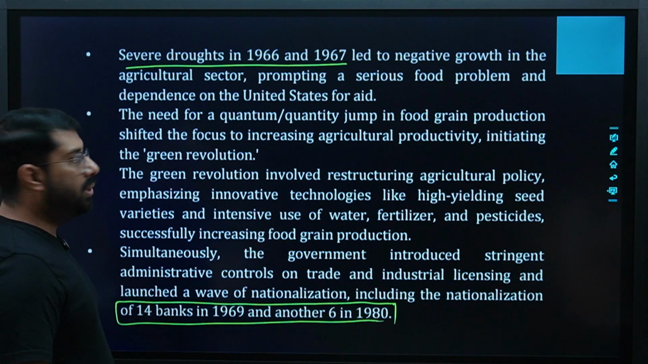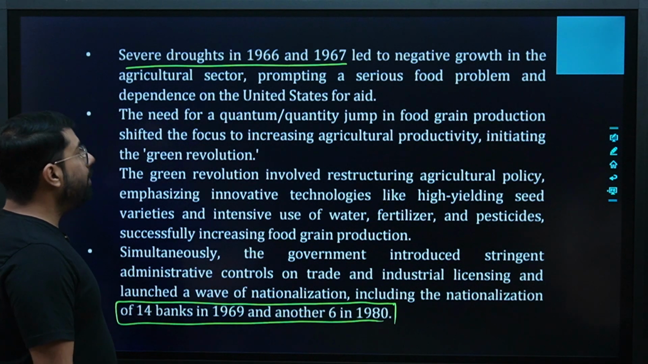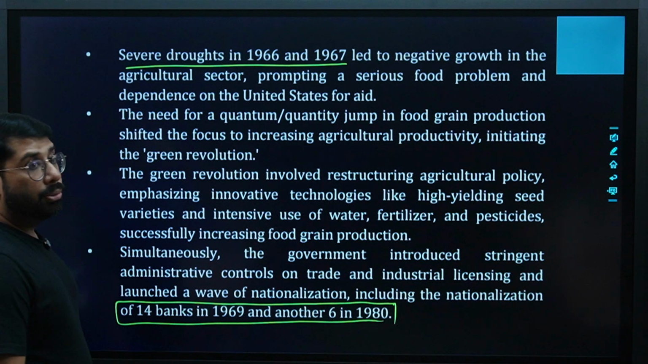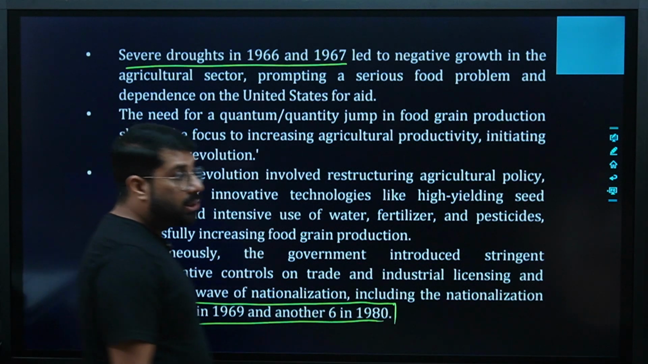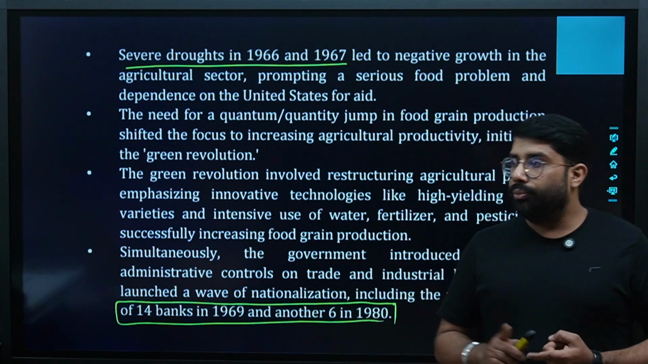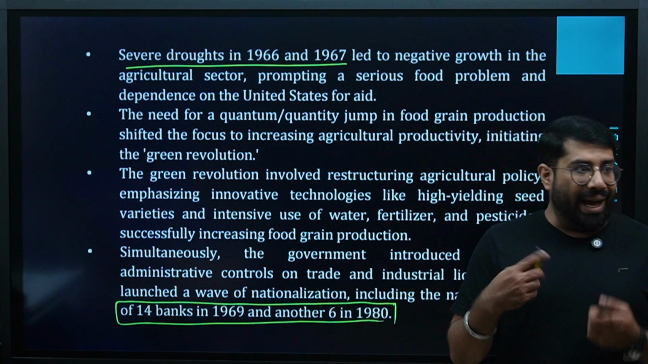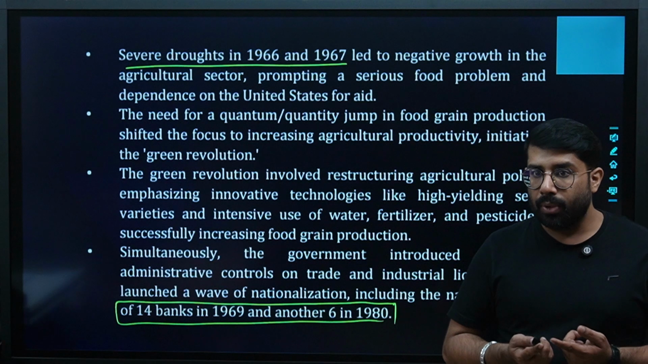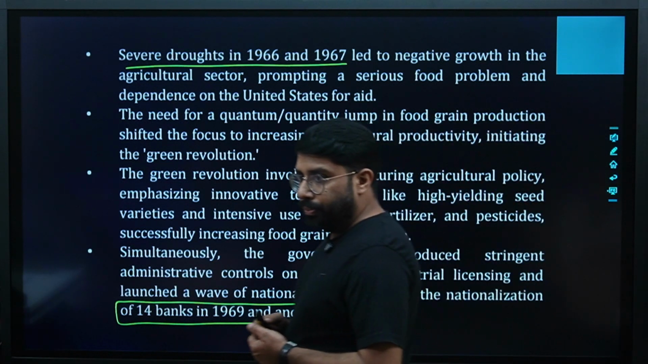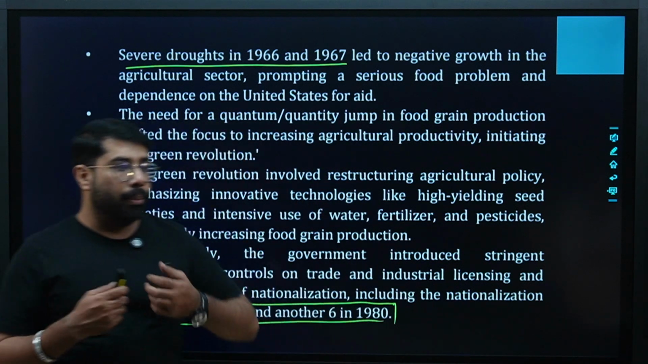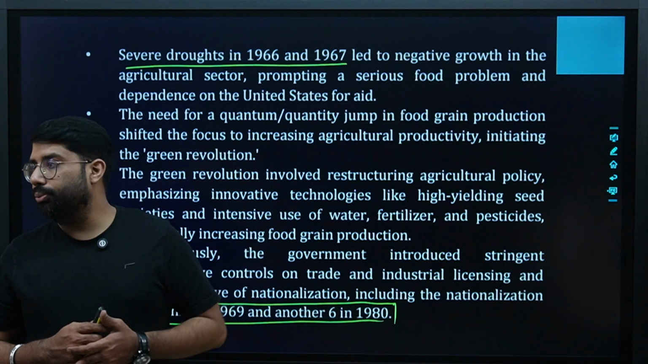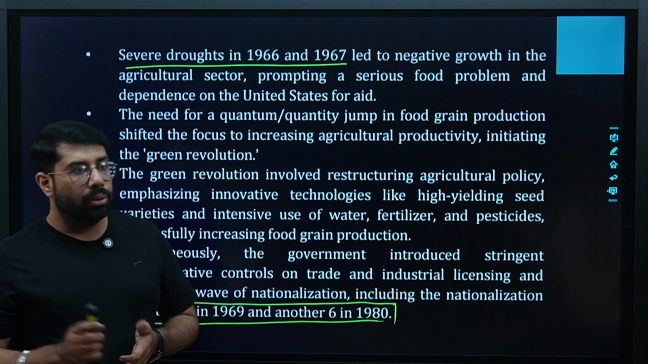Severe drought in 1966 and 67 led to negative growth in the agricultural sector, prompting a serious food problem and dependence on the US for aid. Very big problem. 66, 67 was the year where there was a very severe drought, because of which farmers could not get the desired production, because of which in the whole country we saw a very severe food problem. And at that time we were dependent upon US aid, US help, that the US would provide us food grains so that we could satisfy our basic needs and wants.